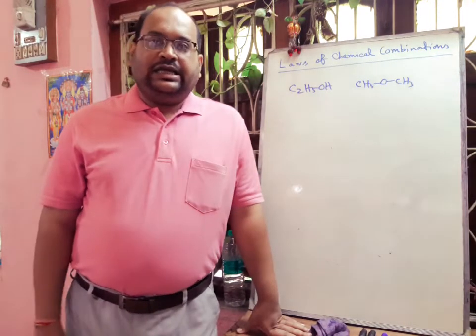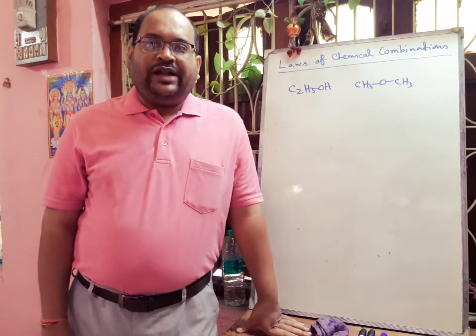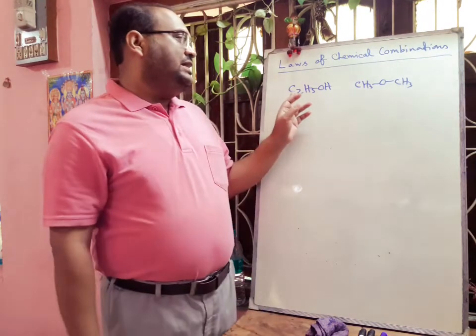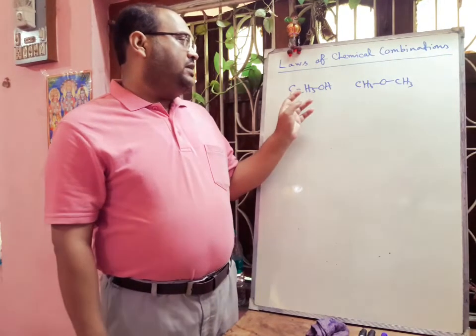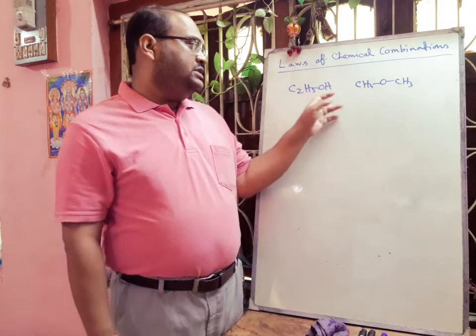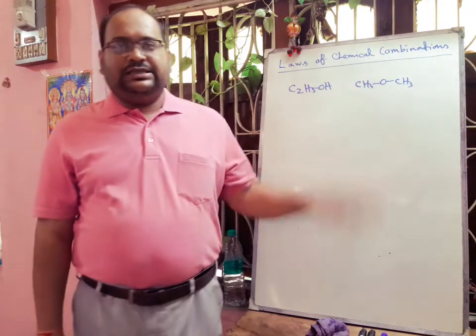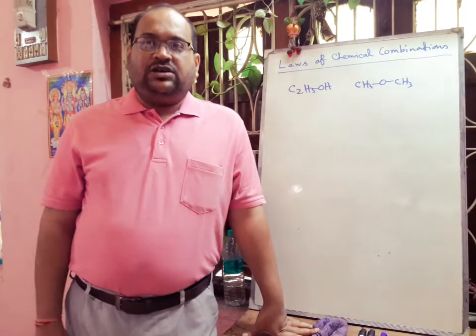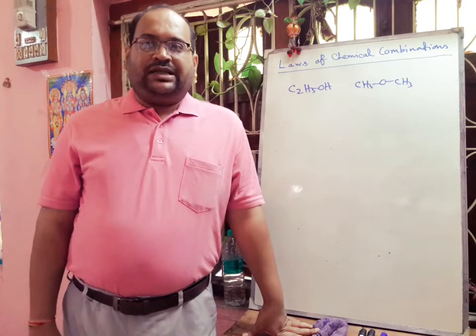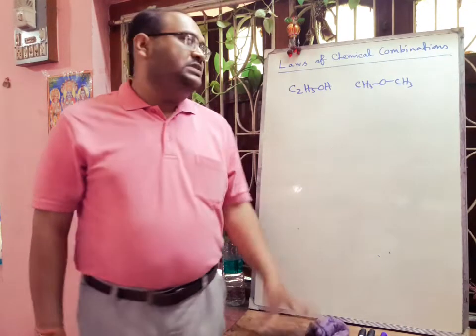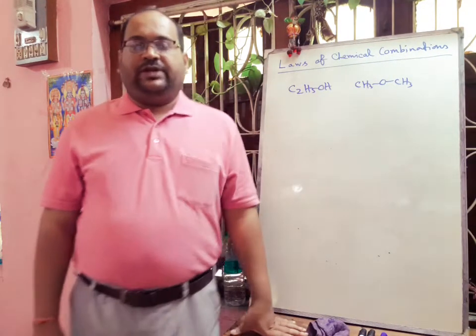Here the ratio of weights of the elements is the same: the number of carbon atoms is 2 in both, hydrogen 6 and oxygen 1, but the compounds are different. That is why this law is not applicable.